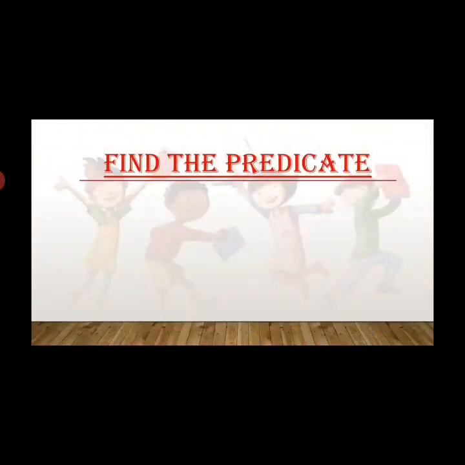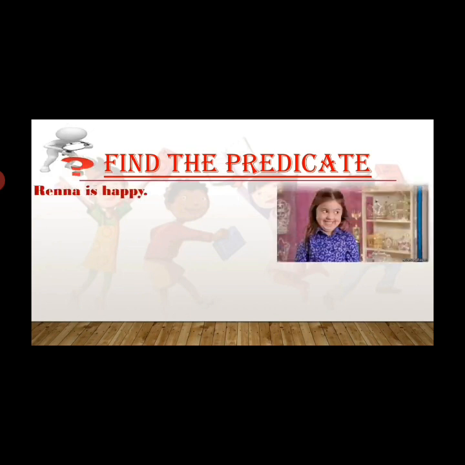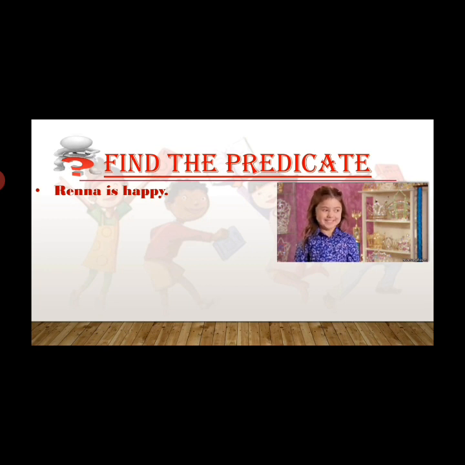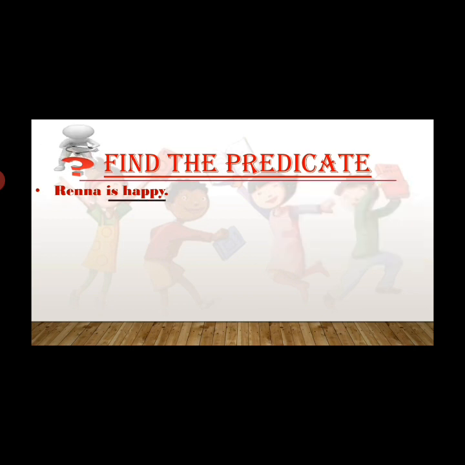Let us find the predicate in the given set of sentences here. Reena is happy. As discussed earlier, here the subject is Reena. So ask a question here. Reena what? Is happy. So is happy is the answer. So that is the predicate here.